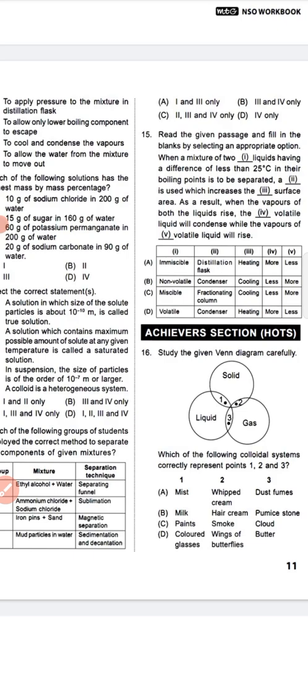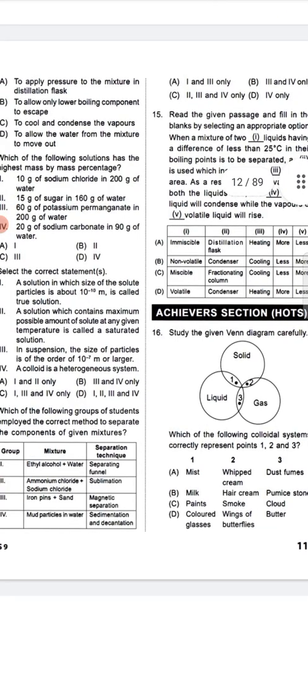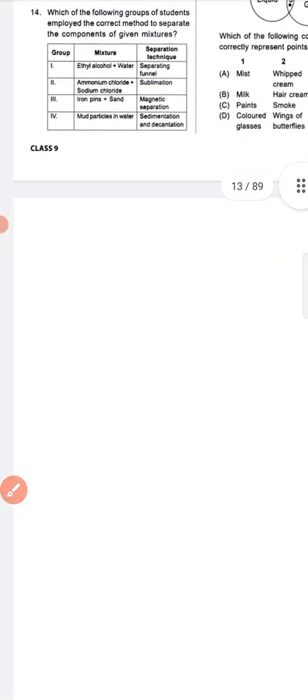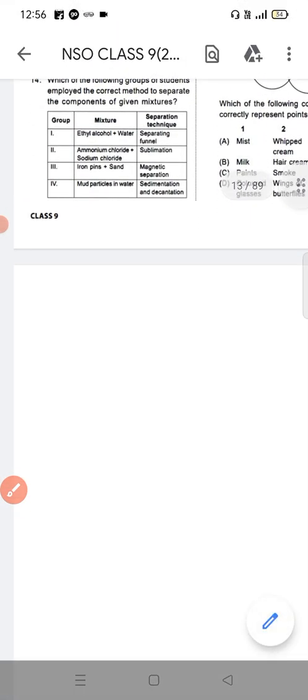So question number 16, option C is the correct answer, that is, paint, smoke and cloud. So C is the correct answer. Next we will see question number 17.